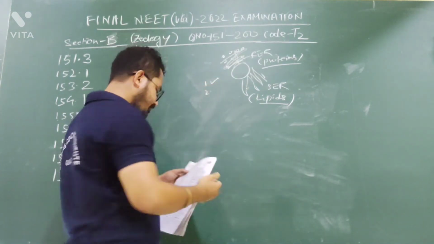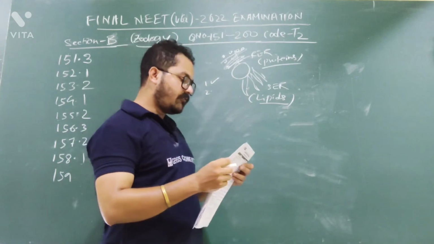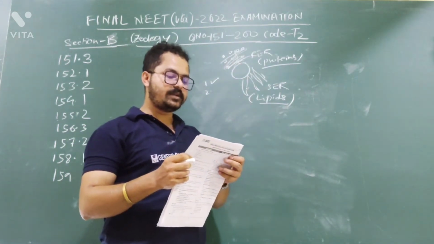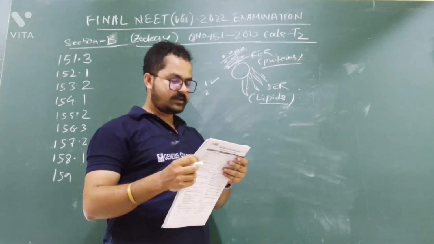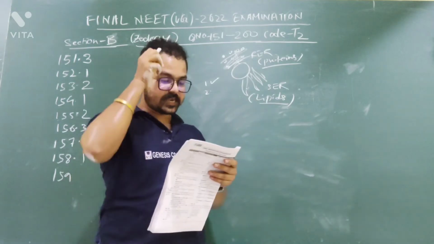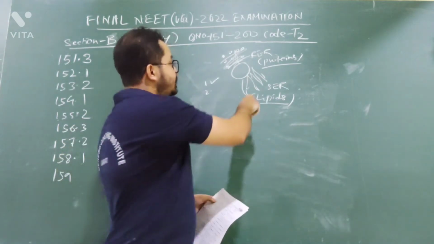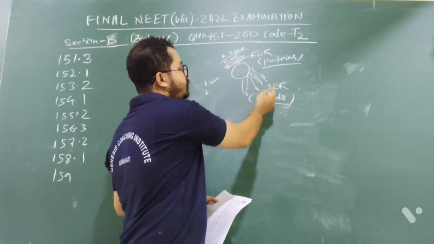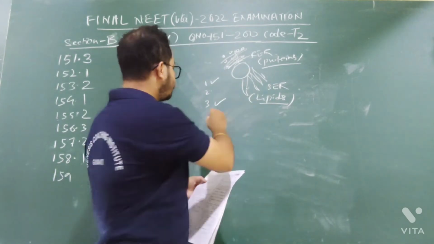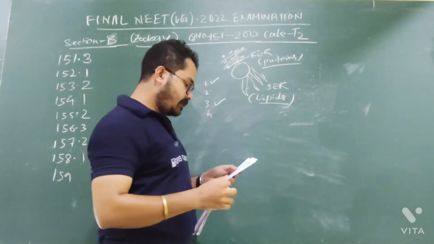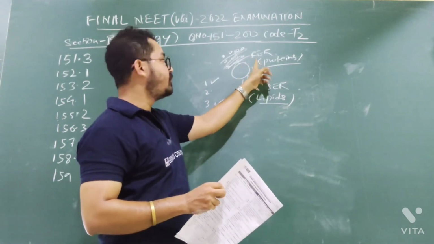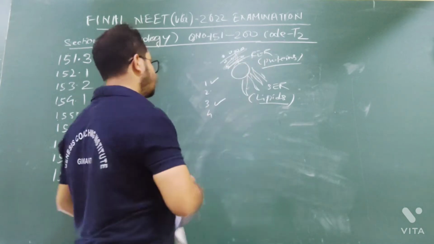Option number 2: in prokaryotes only rough endoplasmic reticulum is present. Okay, let me see. Option number 3: smooth endoplasmic reticulum is the site of lipid synthesis. You see, smooth endoplasmic reticulum produces lipids, so option number 3 is correct. Option number 4: rough endoplasmic reticulum has ribosomes attached. Yes, in rough endoplasmic reticulum ribosomes are attached, so this is also correct.